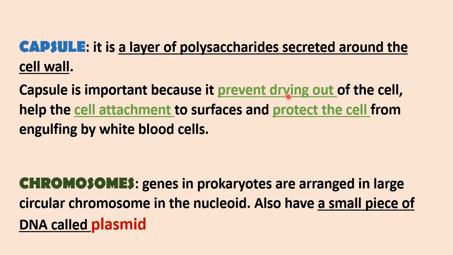It helps the cell to attach to other surfaces and protects the cell from being engulfed by white blood cells inside the blood of other organisms. Chromosomes, like we said, carry the genetic characters of the prokaryotic cell.